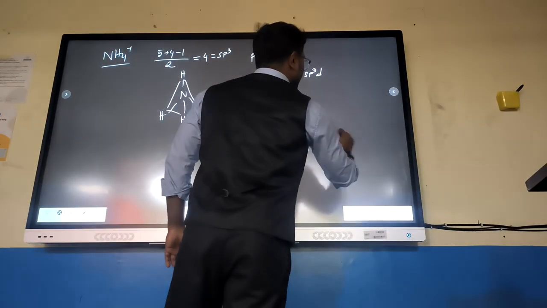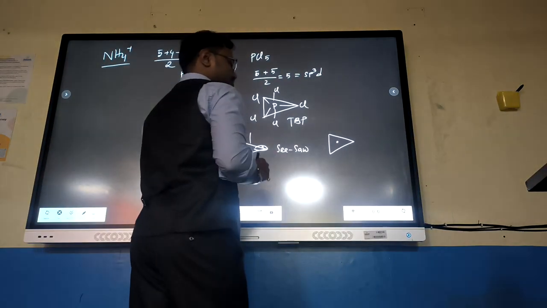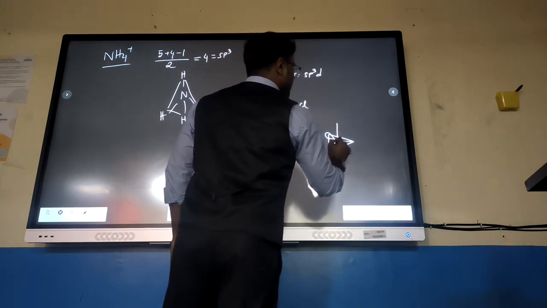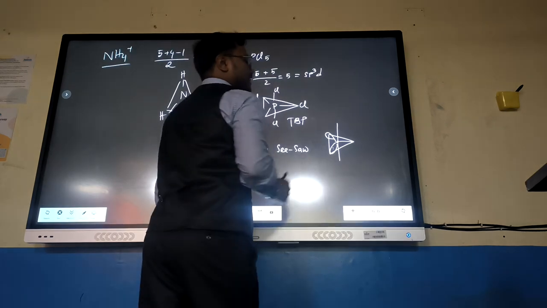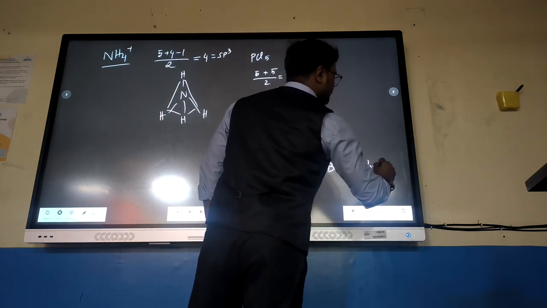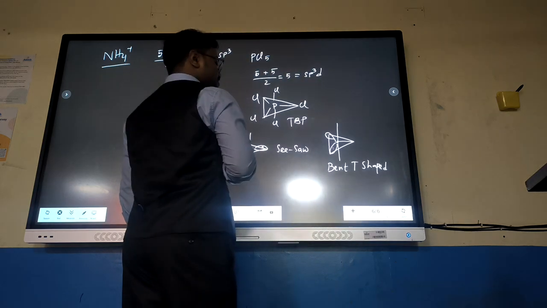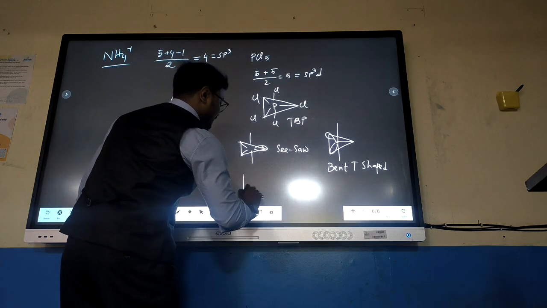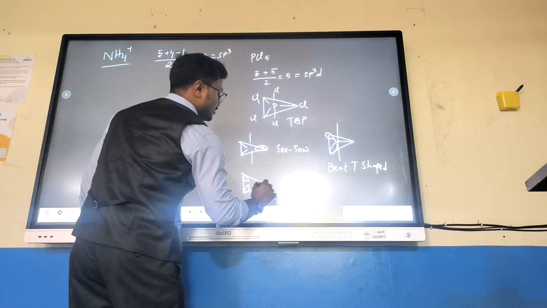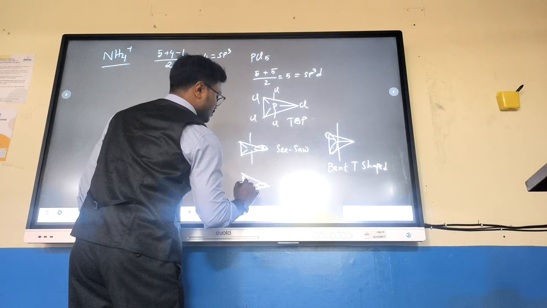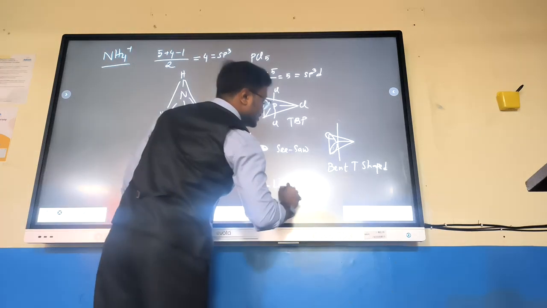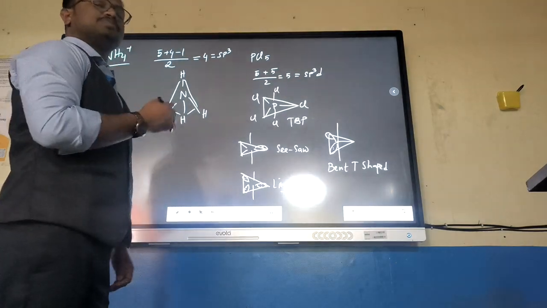If two lone pair comes, let us consider two lone pair is coming. So here two lone pairs are present. So it is considered as T-shaped. Let us consider three lone pair is coming. So these three lone pairs, first, second, third. This will be linear. This is the variation in case of sp3d.